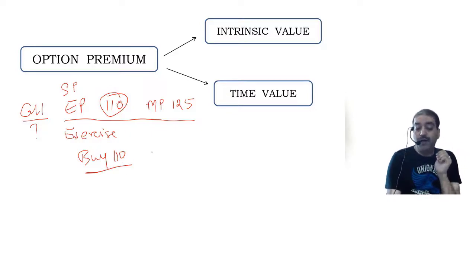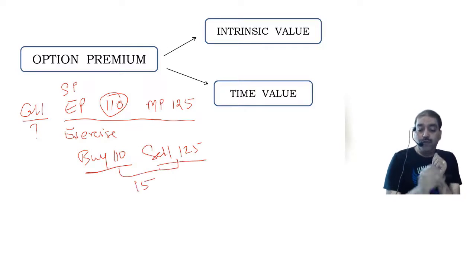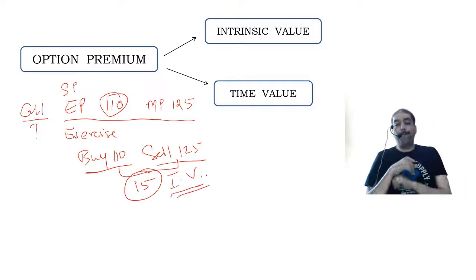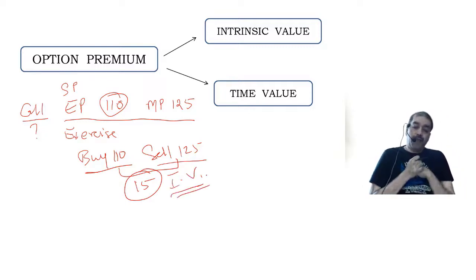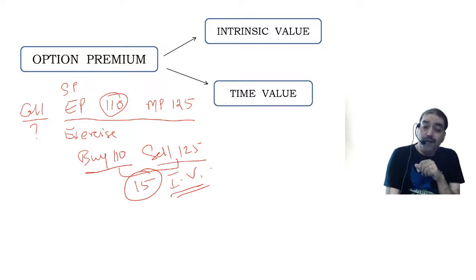So I will buy at 110. I will sell at 125 in the open market. So I will make a profit of 15 rupees. This profit of 15 rupees is actually my intrinsic value. And when this happens, I say that it is in the money. The option contract is in the money.